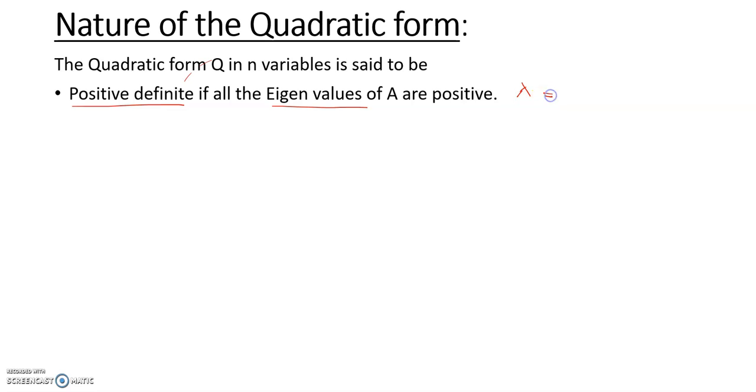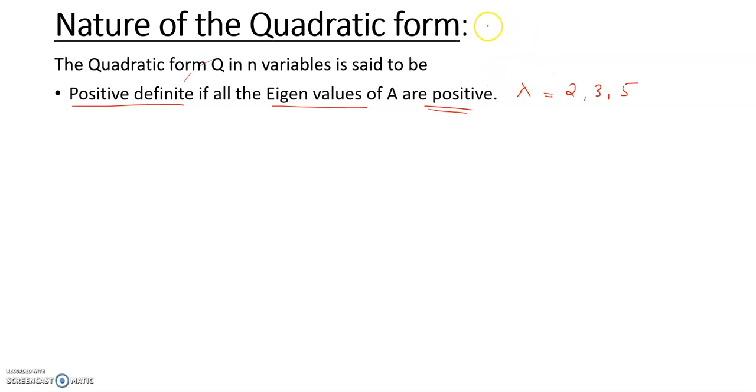you know how to find the eigenvalues. I will directly take the eigenvalues as an example: some 2, 3, 5. So positive definite. When do we say positive definite? If all the eigenvalues of A are positive. So all the eigenvalues of A are positive here. So the nature of this quadratic form is positive definite.